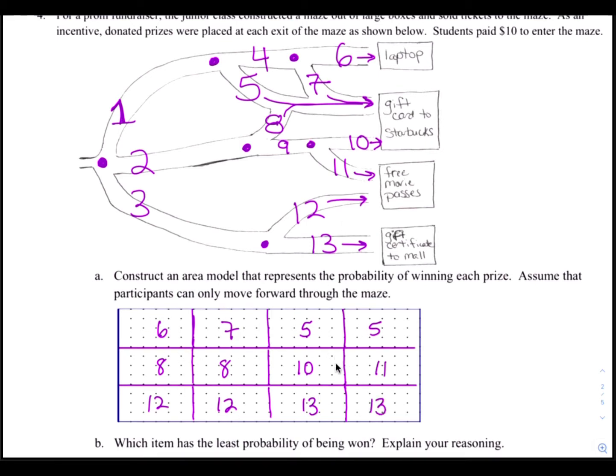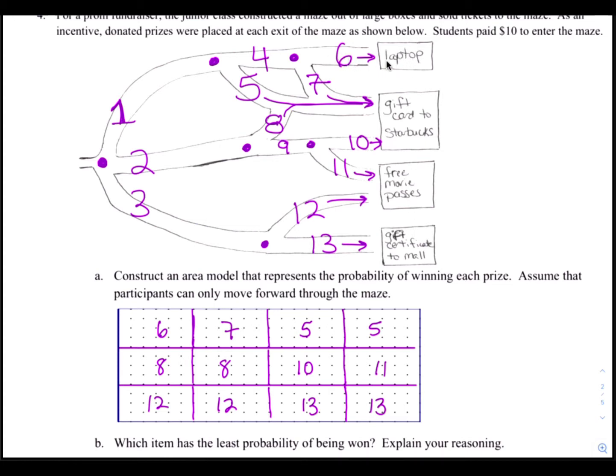And now we have an area that's divided into boxes that all have the same size. As a matter of fact, there's 4, 8, 12. There are 12 boxes all with the same size. That's going to make it easier for us to find probability. Now let's find the probability of getting each one of these prizes. First, let's do the laptops.